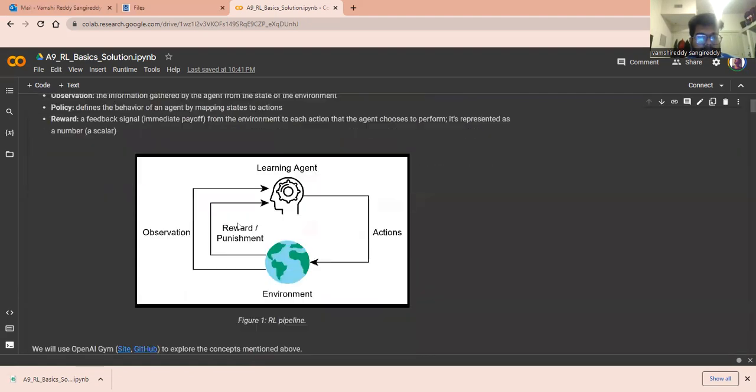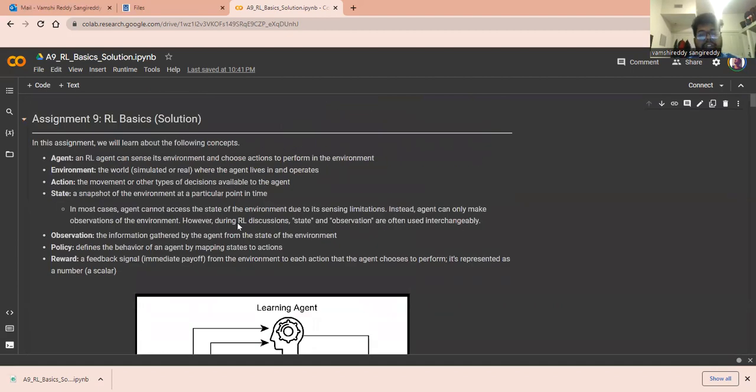Basically, in this assignment we have discussed how useful the report is, what the environment is, and how the parameters like observation, action, and reward work. So this is the end of the assignment. Thank you.